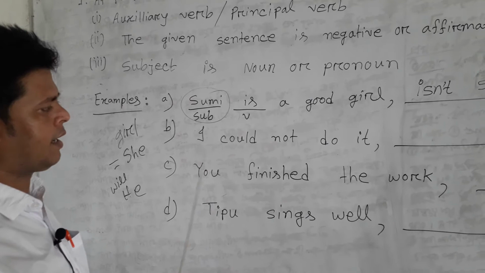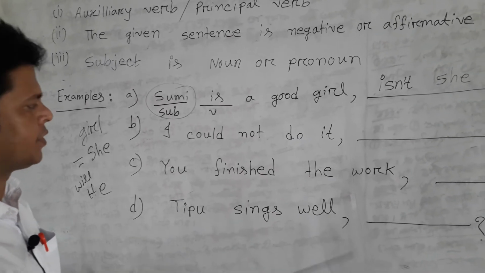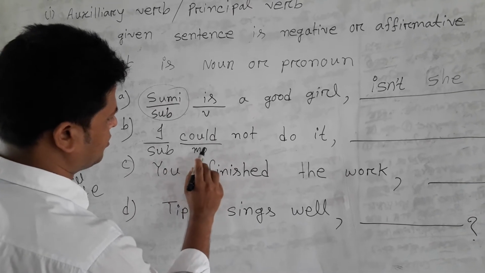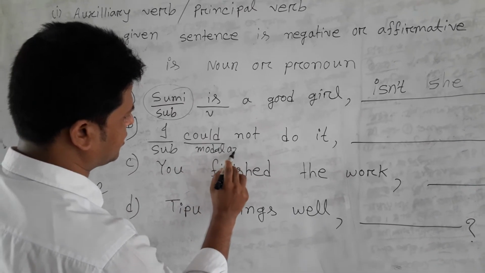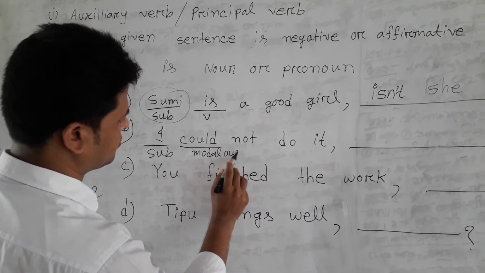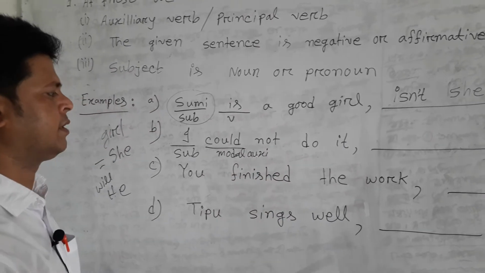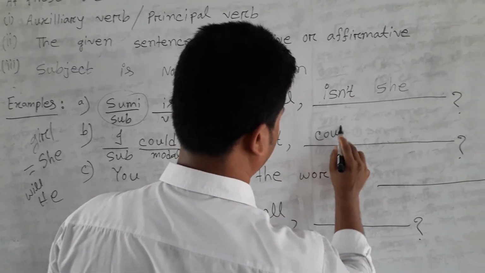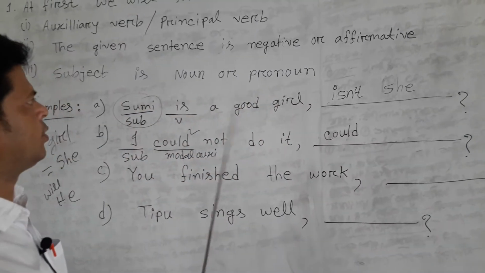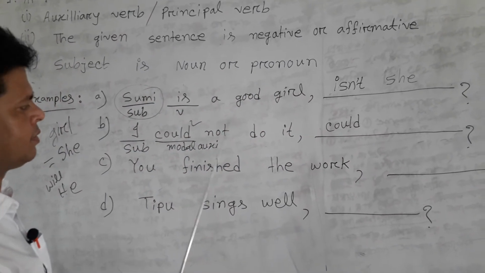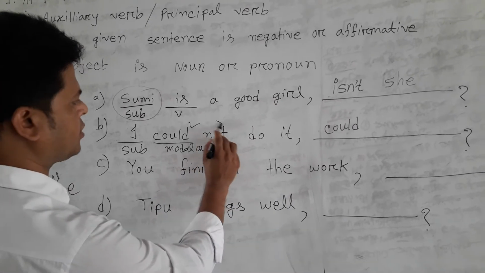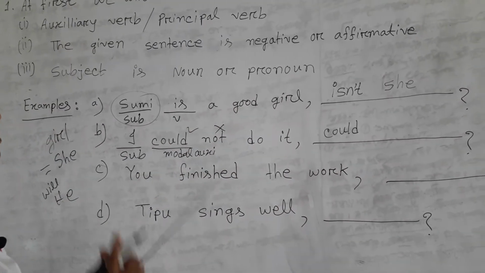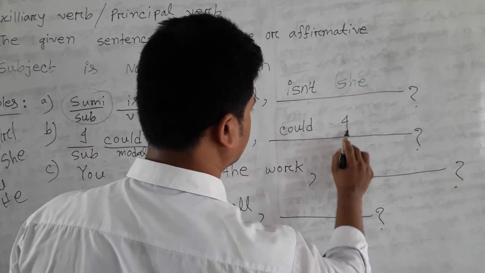Then B. I could not do it. Yes, friends. I is the subject, could is a modal auxiliary verb. Auxiliary, could. Then follow: is it negative or affirmative? It is negative, so we will not use not. Then we will follow the subject. It is a pronoun, so we will use the pronoun. Could I?